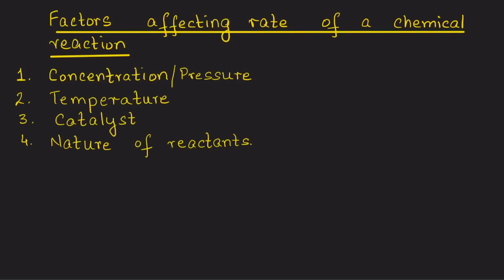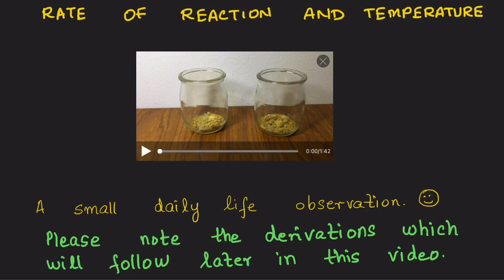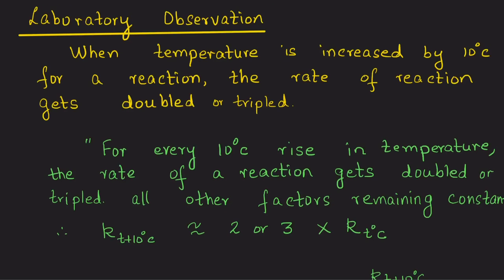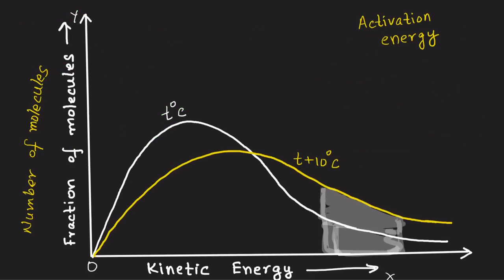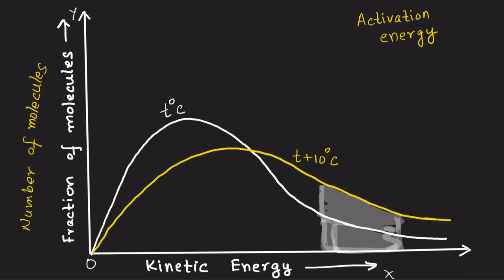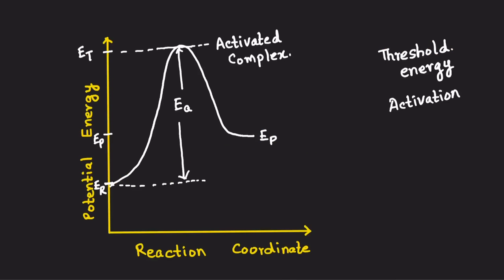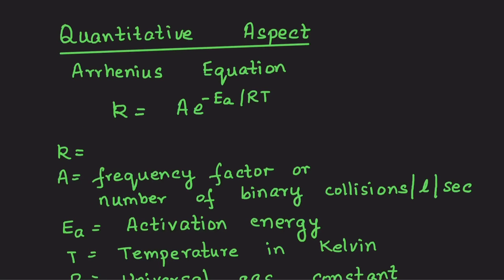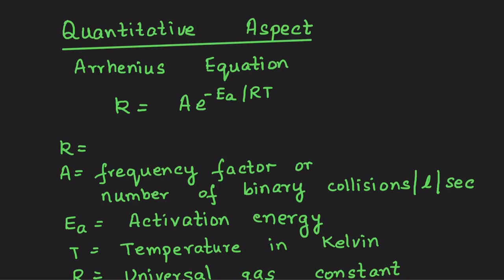In video number 8 we've already spoken about the effect of temperature, and we have looked at the qualitative aspect of how temperature affects. I also introduced to you the Maxwell-Boltzmann distribution curve. We've already discussed the activation energy and the threshold energy concept. What are we going to do in this video? We are now taking up the quantitative aspect. That means we are going to derive a formula correlating activation energy, the rate constant and the temperature of a chemical reaction.